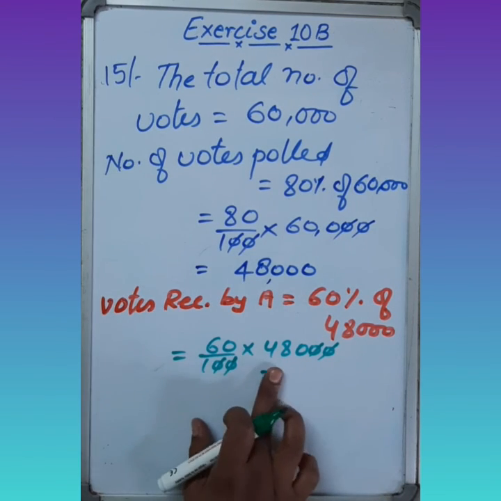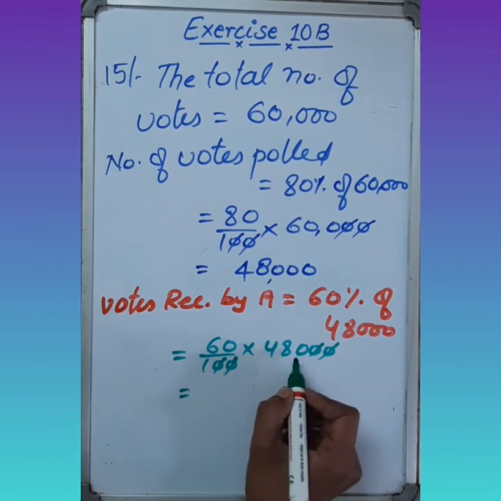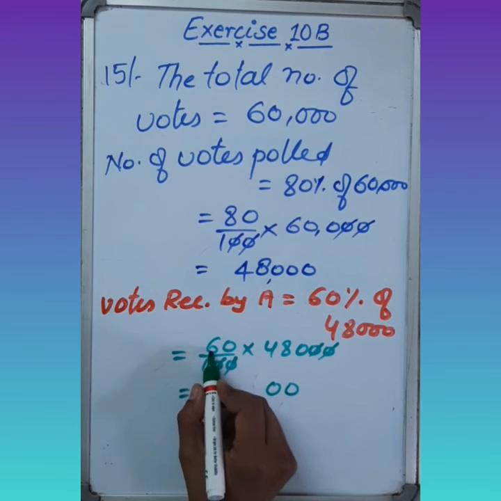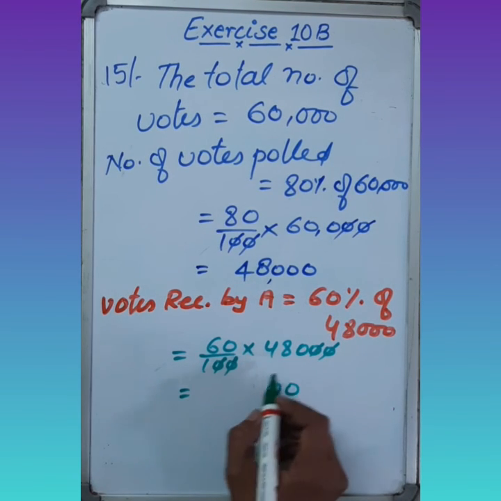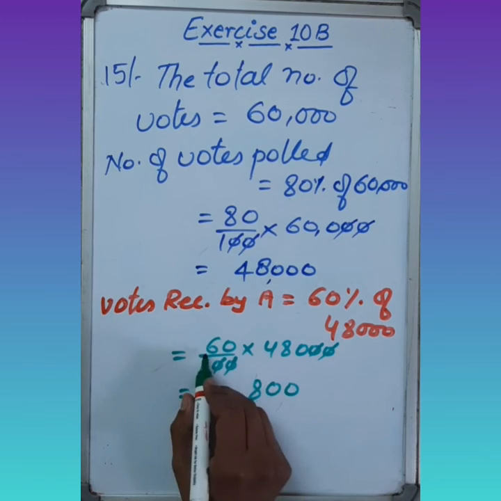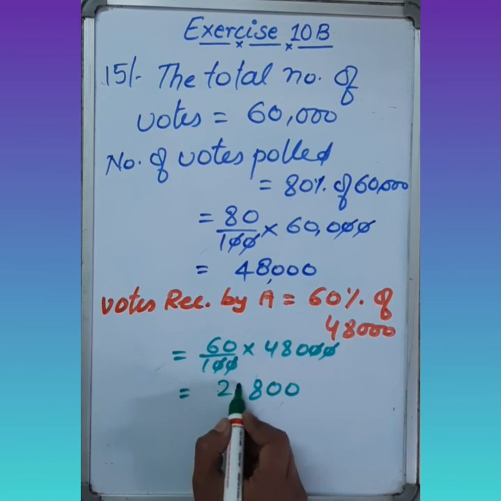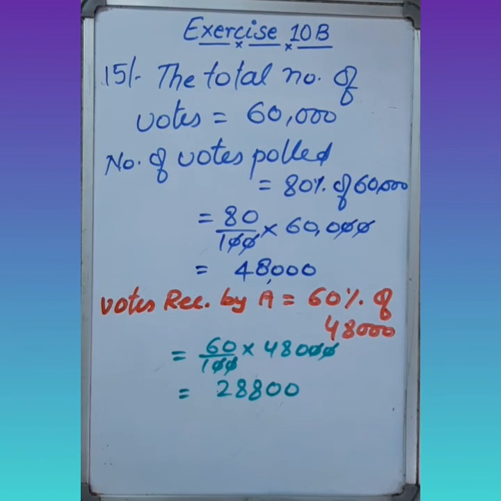Now we have to multiply the values. 2 zeros are there. 6 8s are 48, carry 4, 6 4s are 24 and 4 is 28. It means A received 28,800 votes and the remaining votes were received by candidate B.